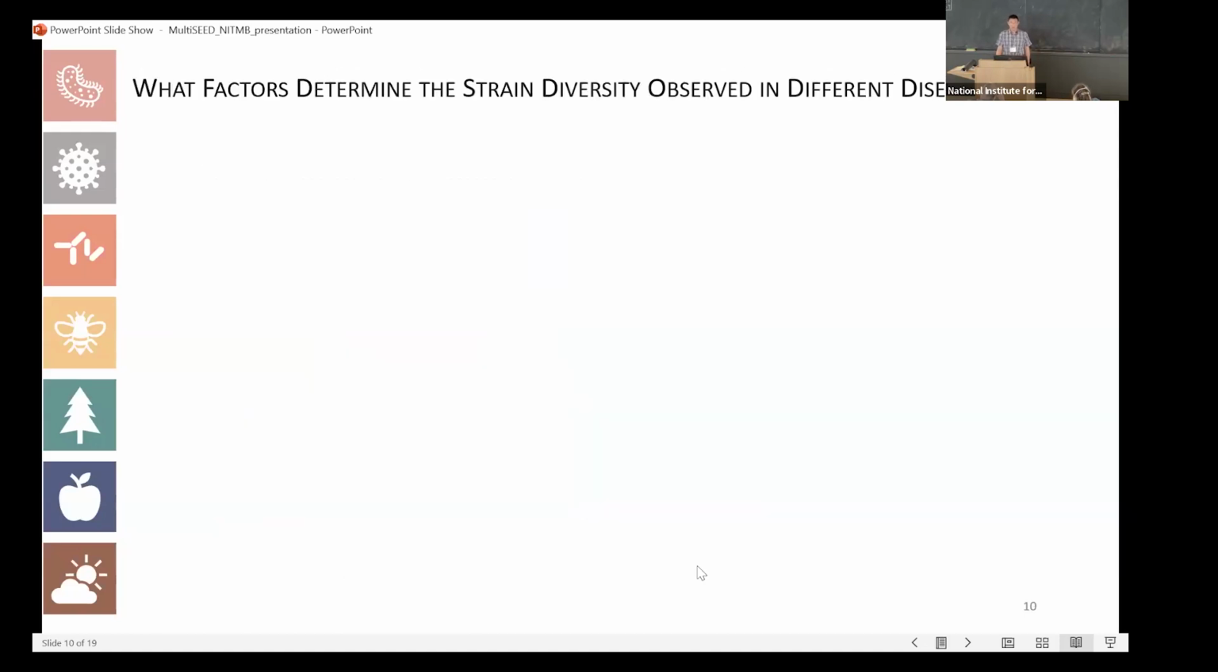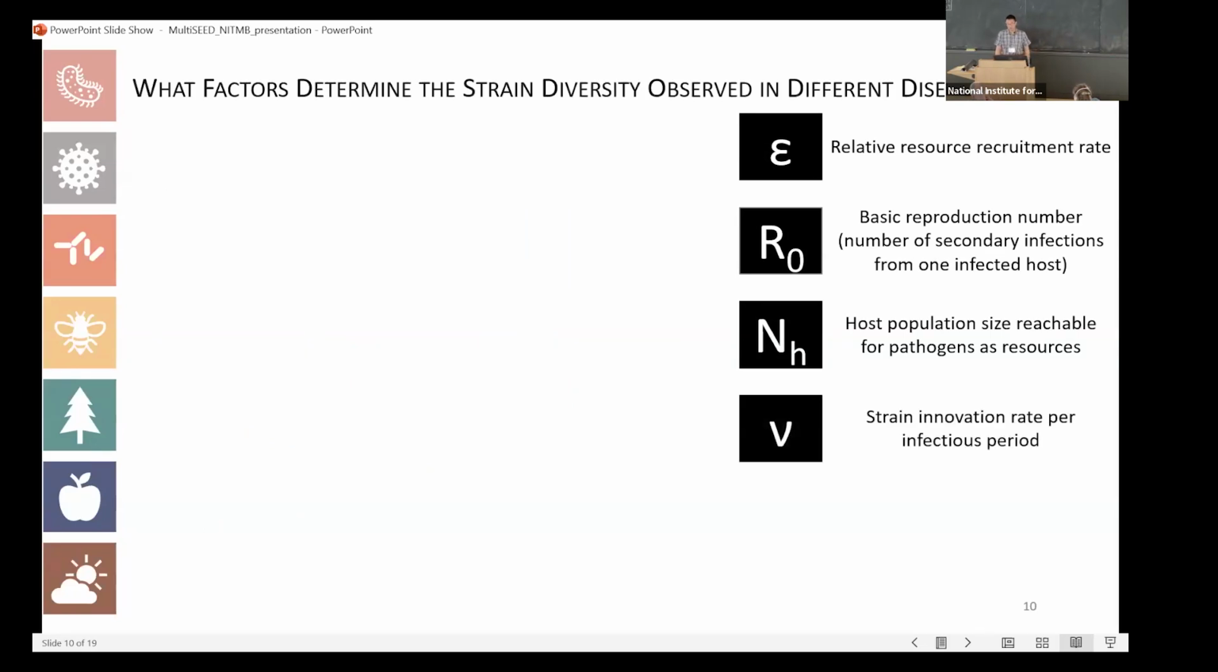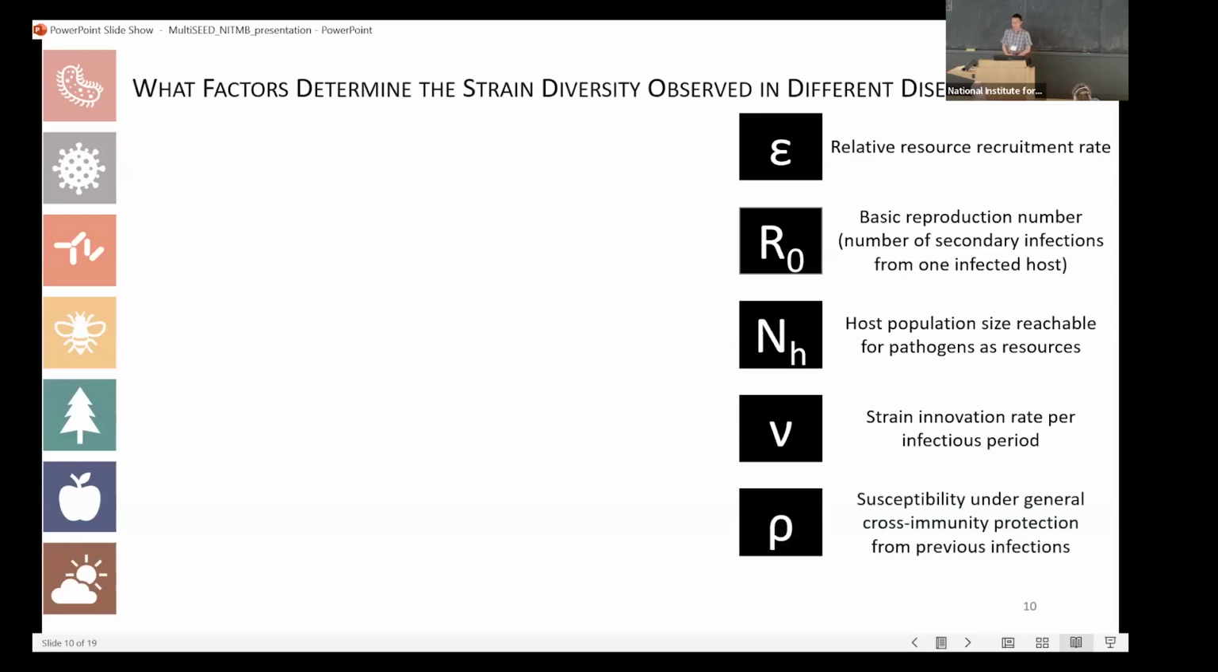So now let's think about what factors can influence the strain diversity. We have these parameters. Epsilon, the resource recruitment rate I just introduced. R0 is the pathogen basic reproduction number, which means the number of secondary infections from one infected host in a totally susceptible host population. NH is the host population size, not on the level of census, but the host population size which is reachable for the pathogens as resources. Nu is the strain innovation rate, how fast the pathogen can get to new strains. And then Rho is the reduced susceptibility under the protection of cross-immunity.